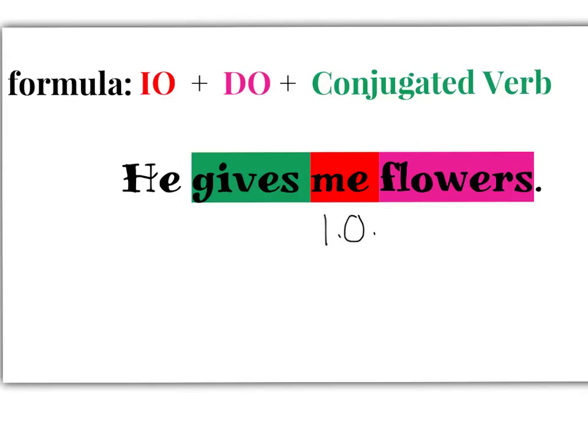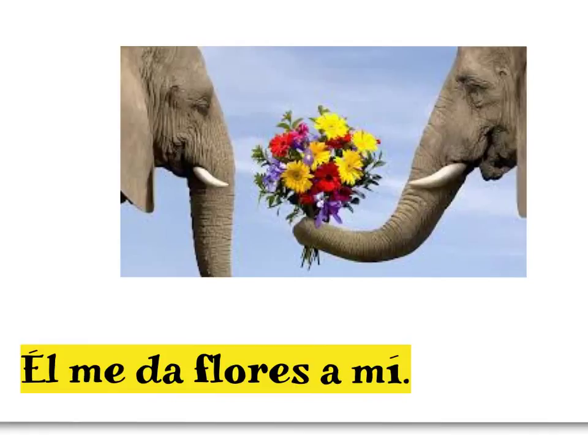My D-O is flowers. Because that's basically answering the question, well, what does he give me? Flowers. So this is my D-O. So now let's put that into Spanish. Él me da flores a mí. He gives me flowers.